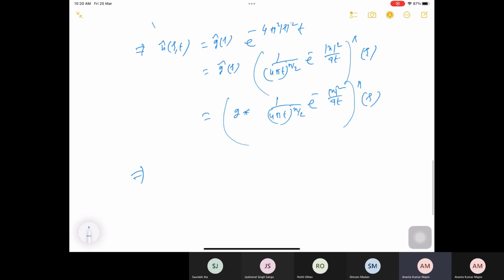So if I consider the inverse Fourier transform on both sides, then u of x,t, where zeta should be replaced by x, t, is g convolved with (1 by 4 pi t) to the power n by 2 e to the power minus mod x squared by 4t.